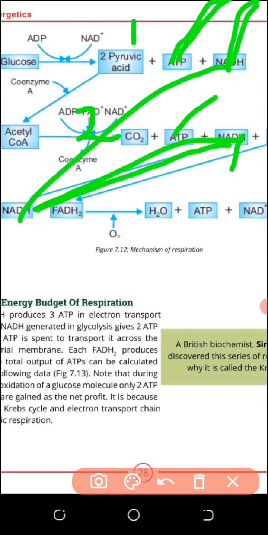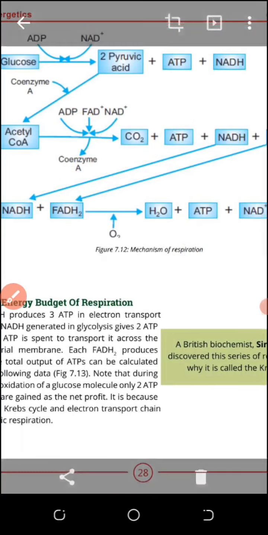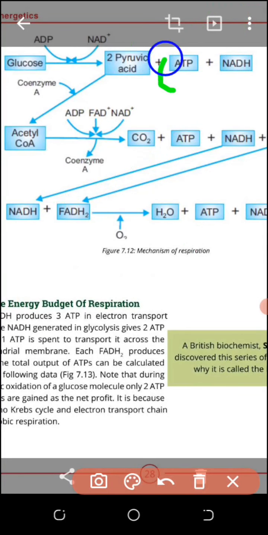The electron transport chain helps us convert energy rich molecules, NADH and FADH, into ATP molecules, and by this way we increase the number of ATP molecules. It means some ATP molecules are produced directly. Look at glycolysis: after pyruvic acid, one ATP molecule is produced directly. Here ATP is produced directly, but some energy transitional molecules are also formed. They are not ATP, but they can form ATP.